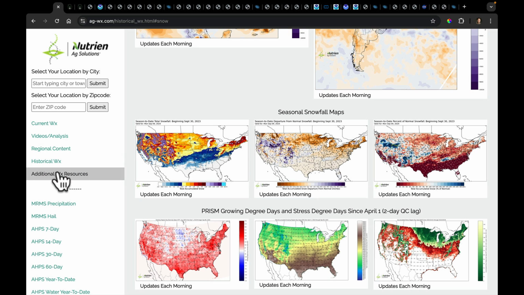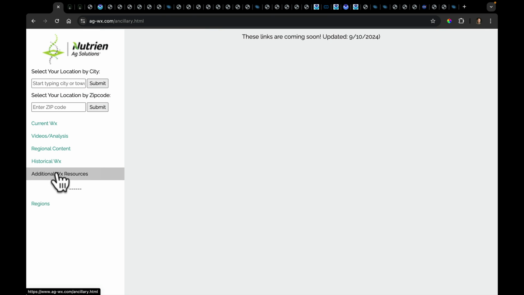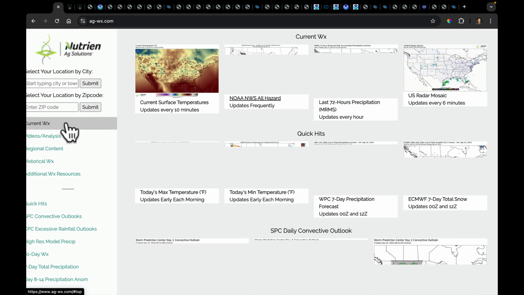What I'm still building right now is the additional weather resources. I have just 1,000 links, and I'm going to get them nicely organized, and so you can view them here very, very easily. Here's the thing I'm most excited about on this site.